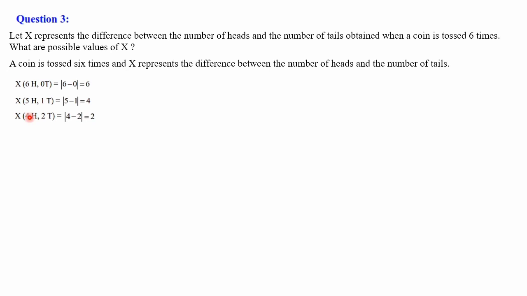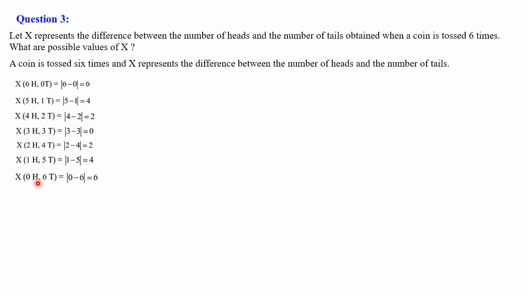Next possibility is 4 heads and 2 tails. That is modulus of 4 minus 2 is the difference, that is equal to 2. Next is 3 heads and 3 tails. 3 times we are getting head and 3 times we are getting tail. So 3 heads and 3 tails, that is modulus of 3 minus 3 is the difference. 3 minus 3 is 0. Next is 2 heads and 4 tails. 2 times we are getting head and 4 times we are getting tail. Total 6 times. So here 2 minus 4, the difference, modulus value is 2. Next is 1 head and 5 tails. First time you are getting head and the remaining 5 times you are getting tail. So 1 minus 5 is the difference, that is equal to minus 4. So modulus value when you take, it comes as 4.